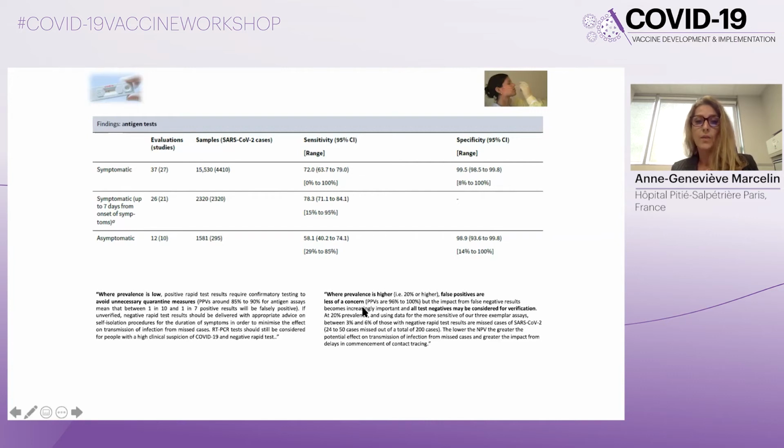On the opposite, where the prevalence is higher, false positives are less of a concern, but the impact from false negative results becomes increasingly important, and all test negatives may be considered for verification.